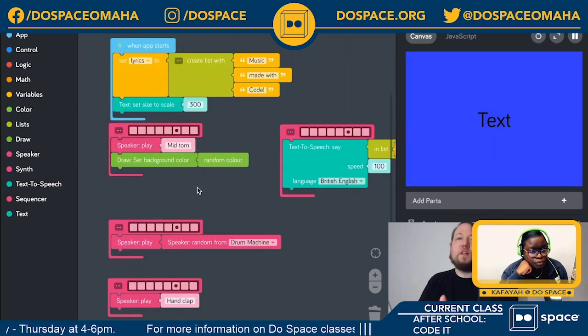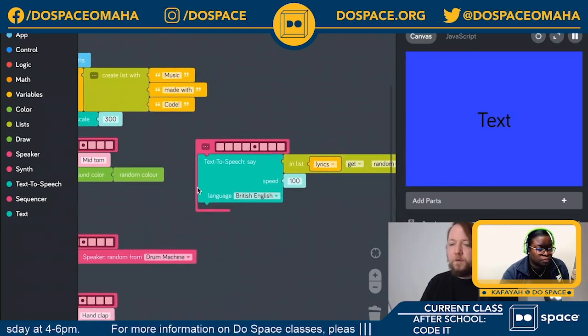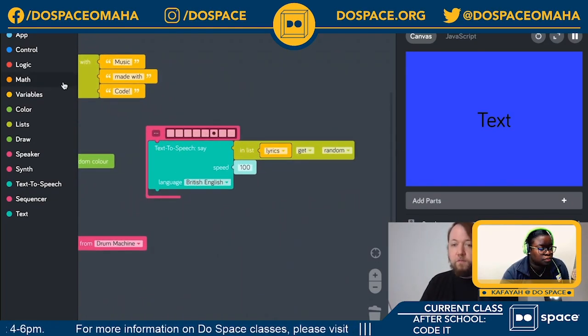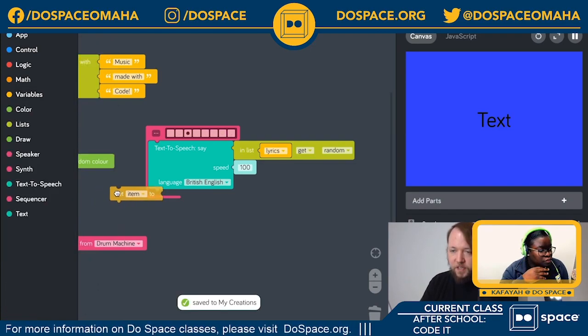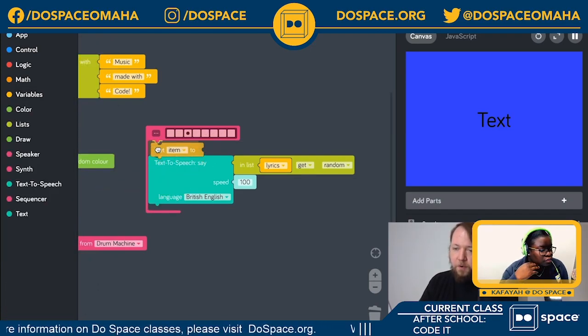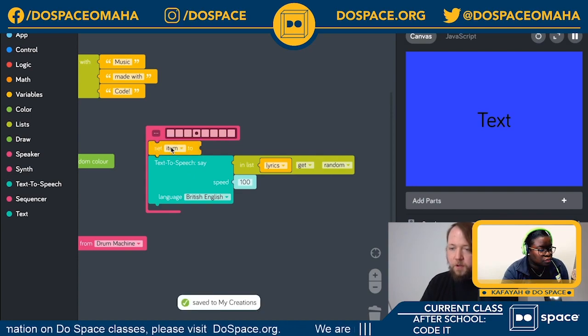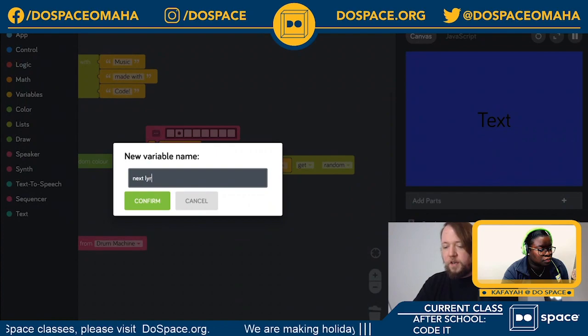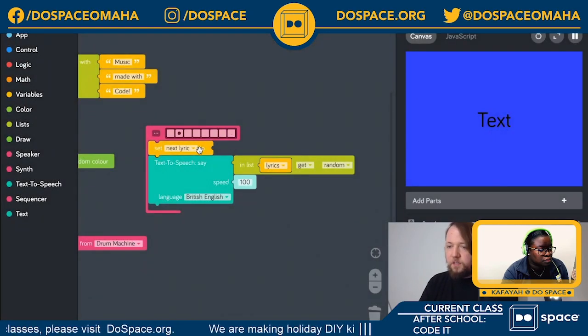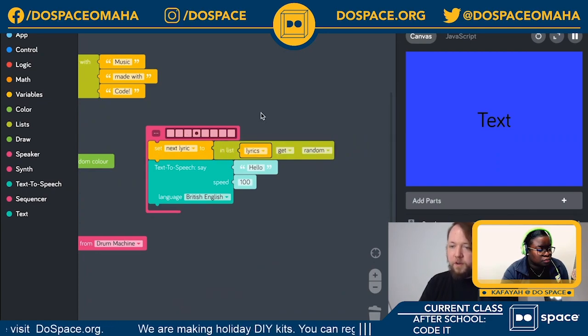Now I want my text to say the lyric that's currently being sung by the computer. So I think we're going to need another variable. I'll open the variables tray again and grab out set item, and put it here above my text to speech say block, and create a new variable called next lyric. We need to set this as a lyric from our list. I'm going to take our in-list get block and plug that into our new variable.